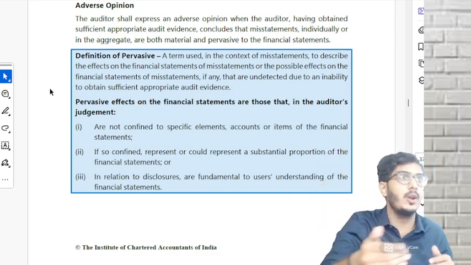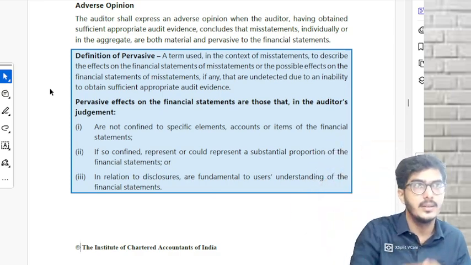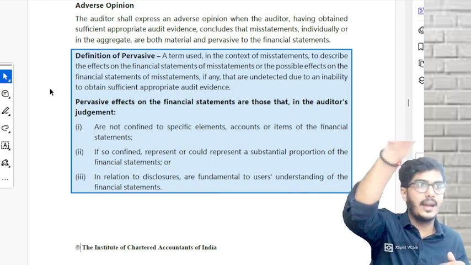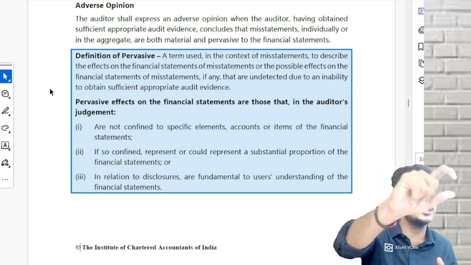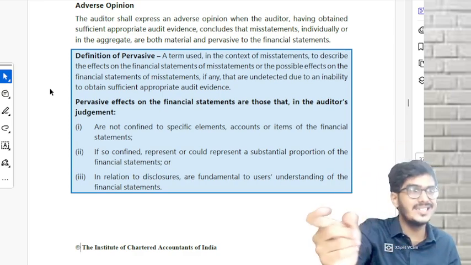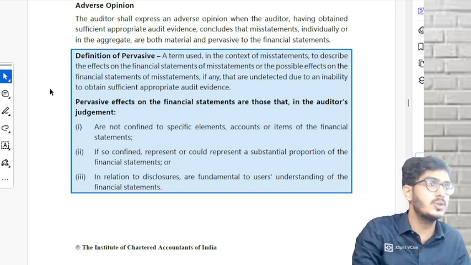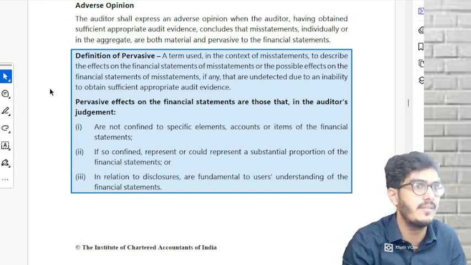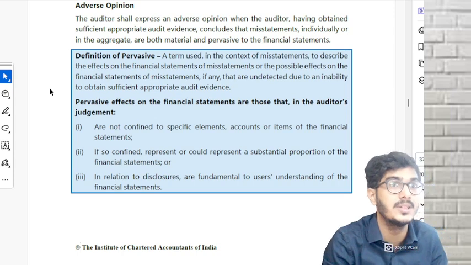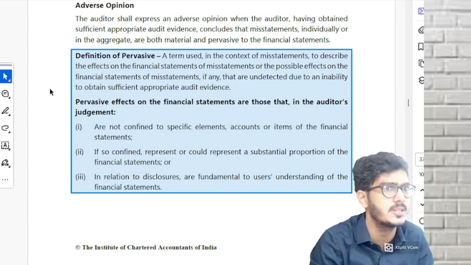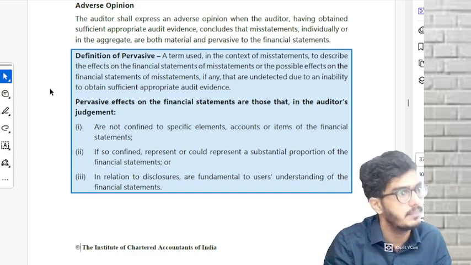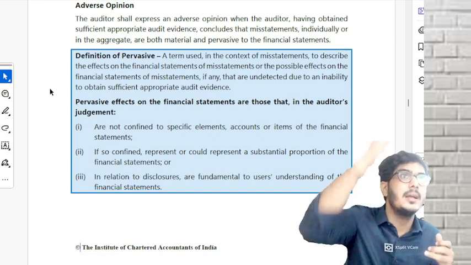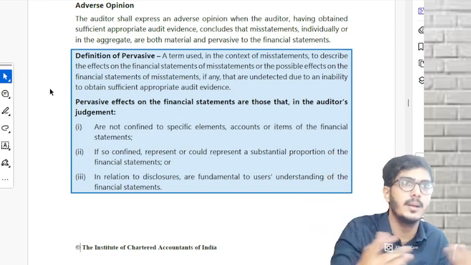Take the total of the balance sheet asset side: property, plant, equipment, land, stock, debtors, cash, all this. Total is 10 crores. Out of the 10 crores, 8 crores were having misstatement. I would say the misstatements are pervasive to the financial statements. Pervasive, majority of the asset side of balance sheet is having misstatement. Correct.